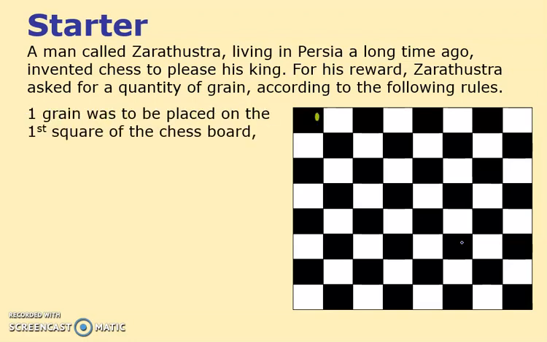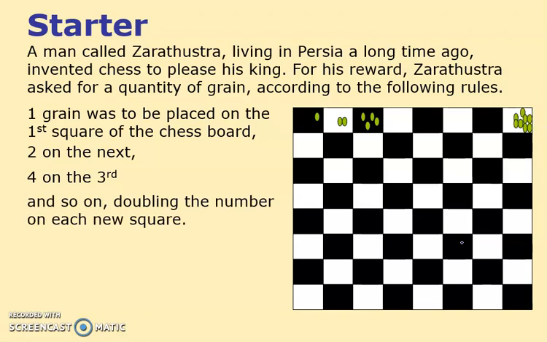So he asked for 1 grain of whatever, barley or wheat, whatever it was, to be placed on the chessboard in the first square. And he said, just simply give me 2 on the next one, and 4 on the next one, and keep going until you eventually filled the board. And so he kept going. And I suppose Zarathustra thought, I'm being sneaky here. It looks like a very small amount. It does, doesn't it? So you've got 1, 2, 4, then 8 on the first 4 on this board, doubling each time.